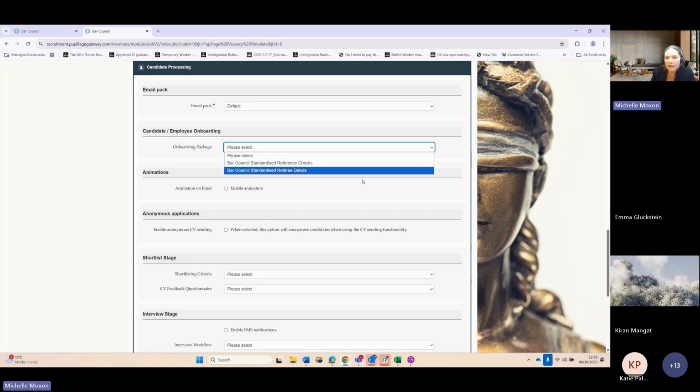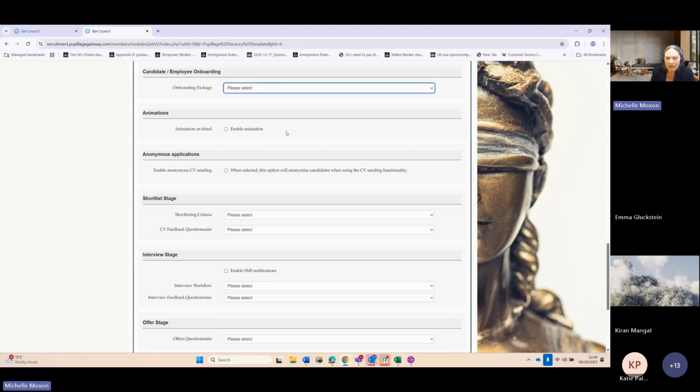For the Bar Council standardised referee details, that again will automatically send the candidate the option to fill out their referees and send it back into the system. However, it won't automatically send to the referees themselves. You can either choose to email them outside of the gateway, or if you want to check them first before you actually send out the reference checks, you can just click a button through the gateway and send them off at a different point in time.